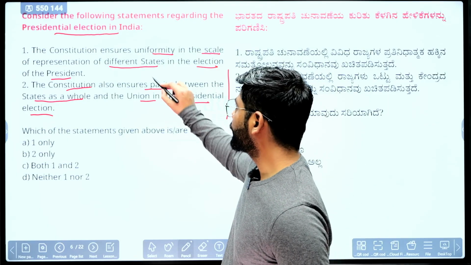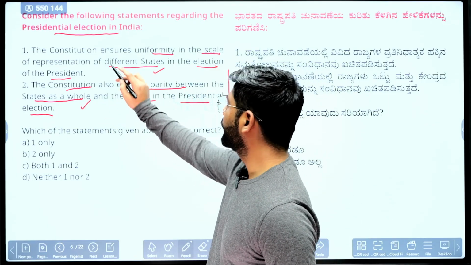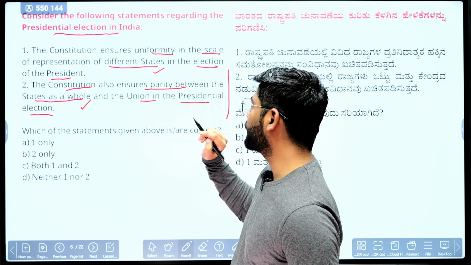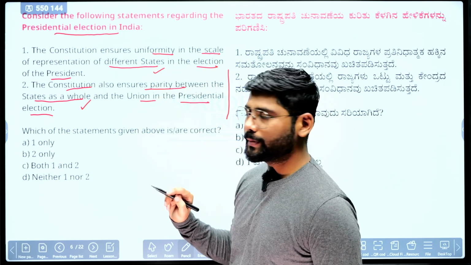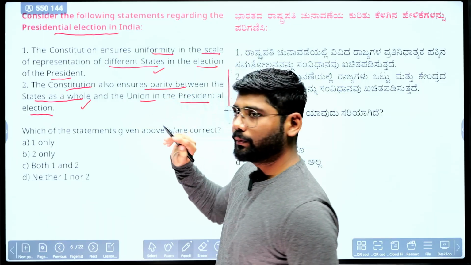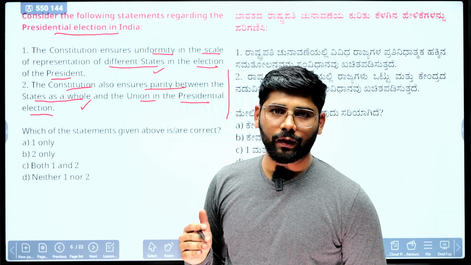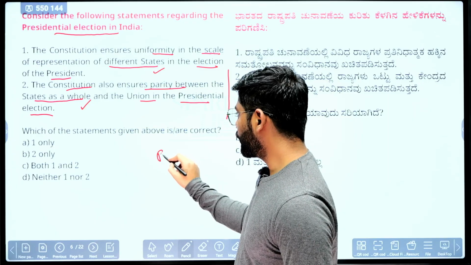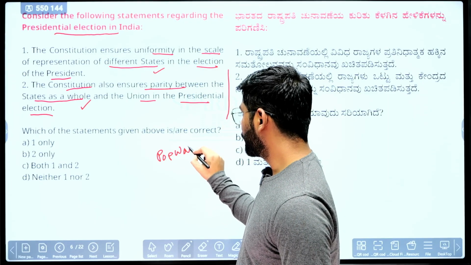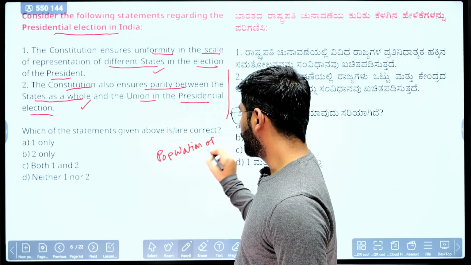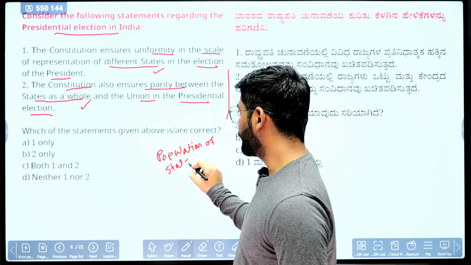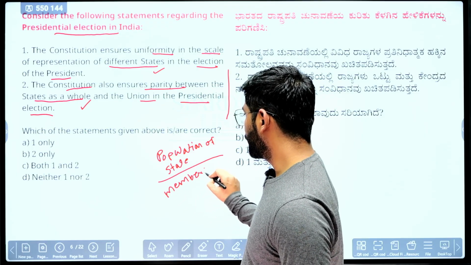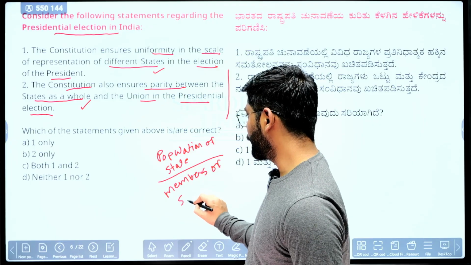So these two statements are directly copy-pasted from M. Laxmikanth. Both statements are correct. First statement says that the Constitution ensures uniformity in scale of representation of the different states in the election of the President. Yes, if you see the formula needed to calculate the value of an MLA's vote, it is about the population of the state, divided by the total members of the state legislative assembly.